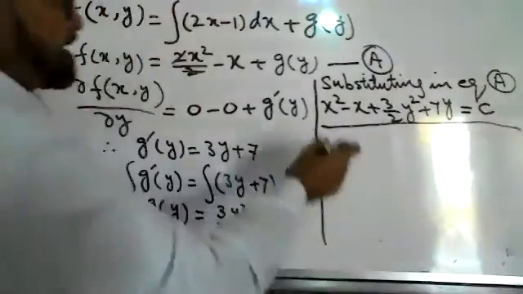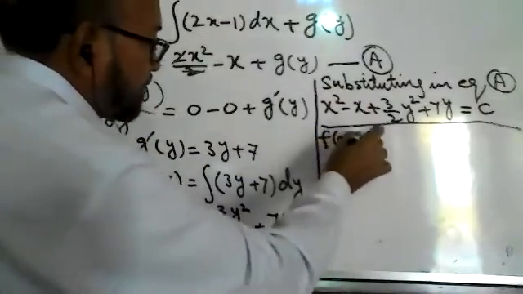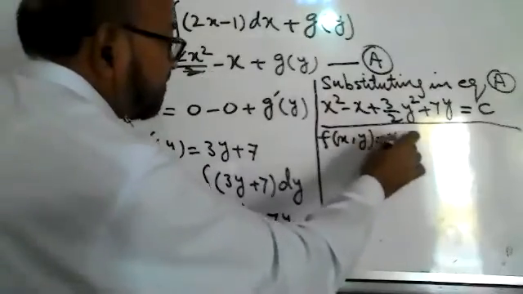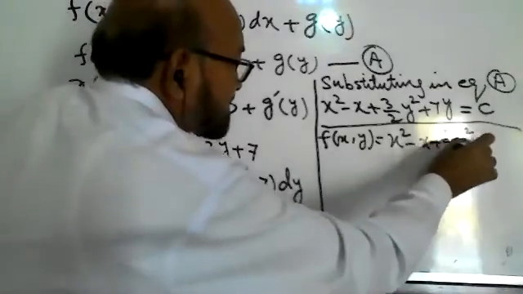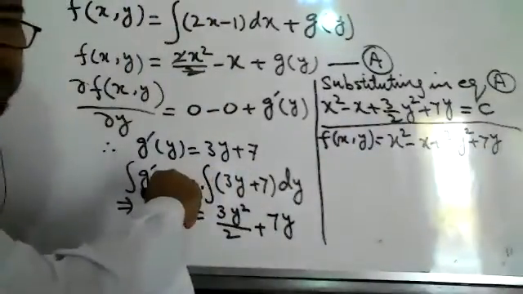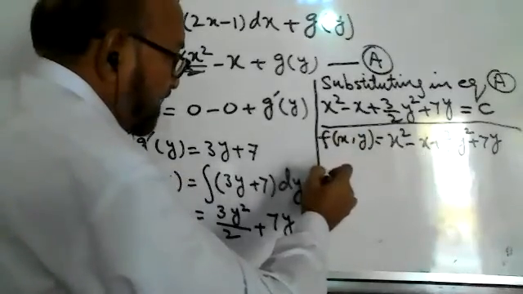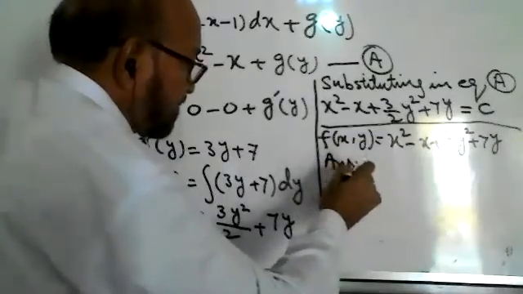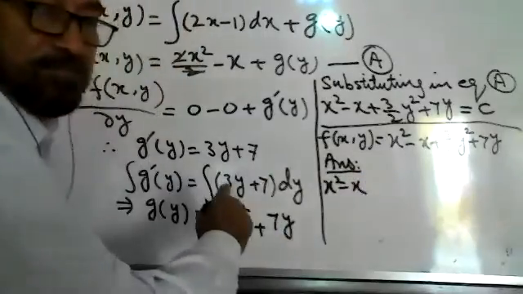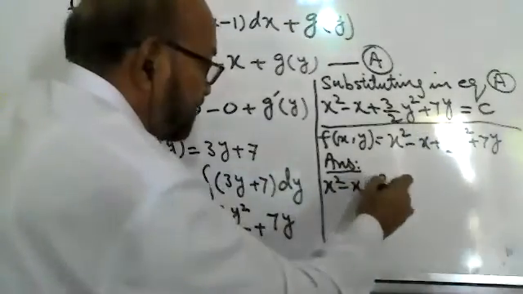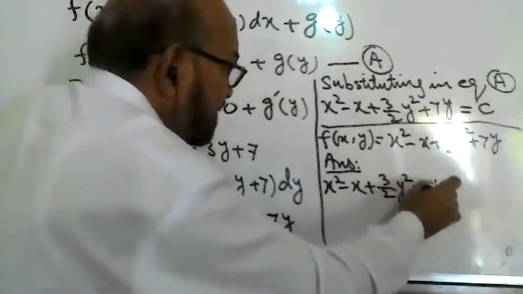Or, substituting f of xy is equal to x square minus x plus 3 upon 2 y square plus 7y, and in the next step that will be equal to 0, and the final answer will become x square minus x plus 3 upon 2 y square plus 7y equal to c.